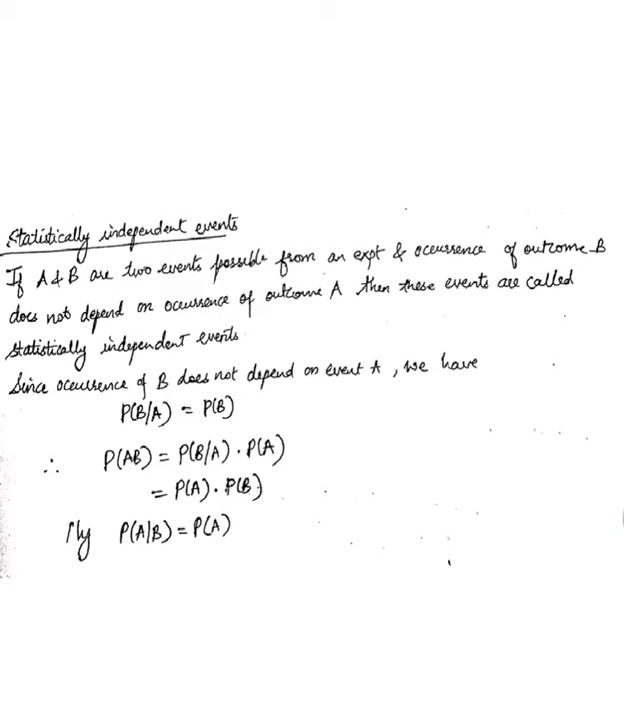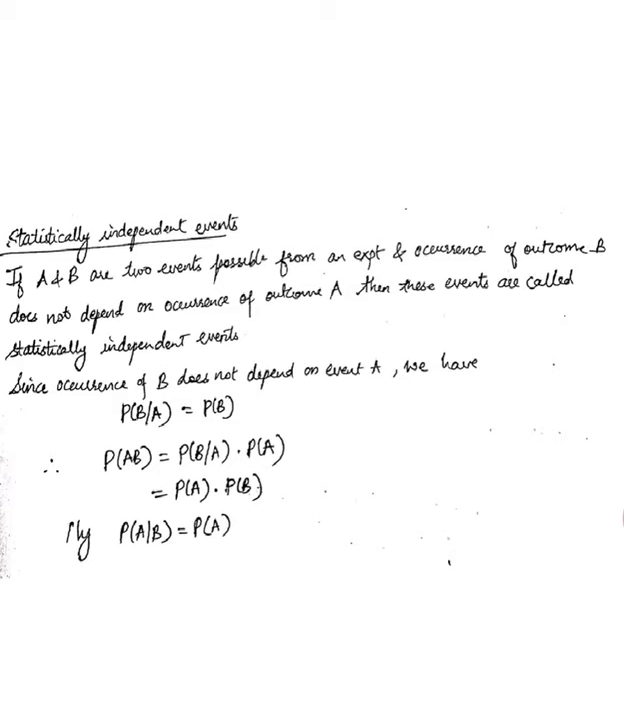Next we move on to statistically independent events. That is, if the events are not conditional, and are not dependent on each other, they are called statistically independent events. If A and B are two possible events for an experiment, and the occurrence of event B does not depend on the occurrence of event A, and A is not dependent on B, then these events are called statistically independent events. Since the occurrence of B does not depend on event A, P of B given A is just the probability of B, that is P of B.